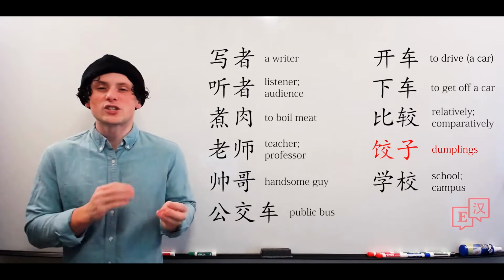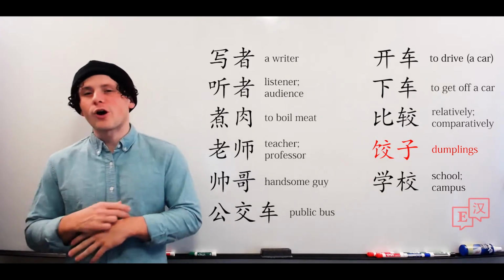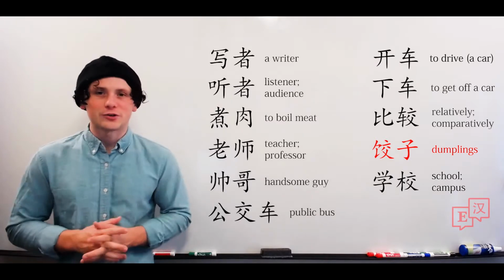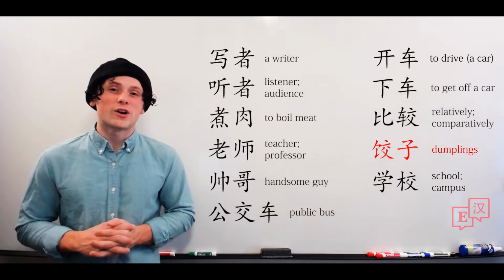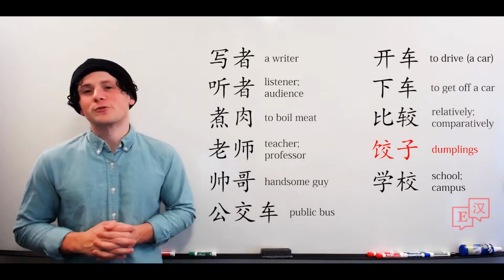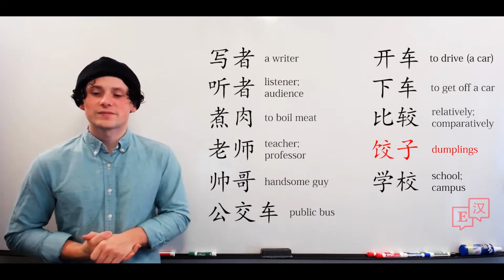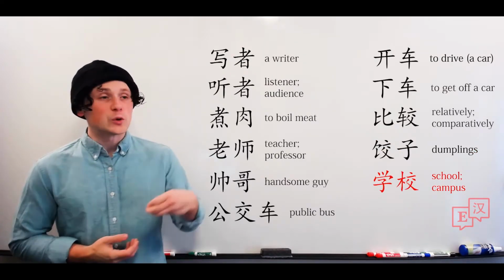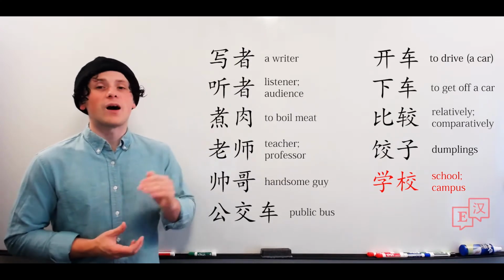So 饺 means dumpling, as in the Chinese dumplings. And 饺子 is just the dumpling thing. So this is the actual word for dumplings. Now these are very popular all over Shanghai, all over China in general. Many people eat them. You've maybe heard of 小龙饺, which are the like little dragon 饺子. Very popular food in China. 饺子. And lastly, 学校.